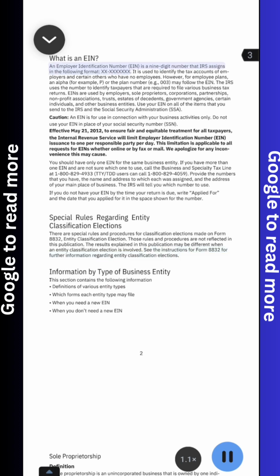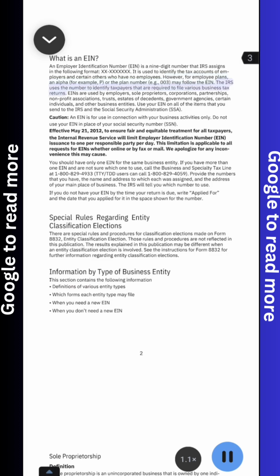An Employer Identification Number (EIN) is a 9-digit number that the IRS assigns in the following format: XX-XXXXXXX. It is used to identify the tax accounts of employers and certain others who have no employees. However, for employee plans, an alpha character, for example P, or the plan number, e.g., 003, may follow the EIN.